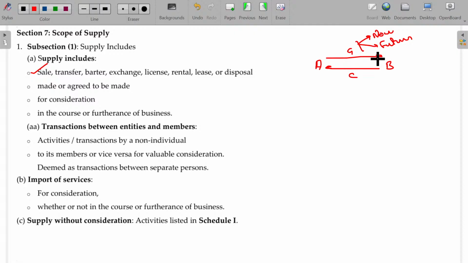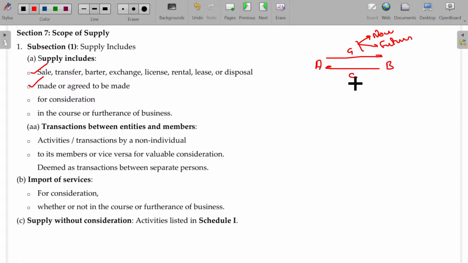I deliver the goods or deliver the supply of services sometime later. Agreeing to supply this later on is also considered as supply. It's not necessarily to be supplied today itself. Maybe agreed to be supplied later on. So made or agreed to be made later on.